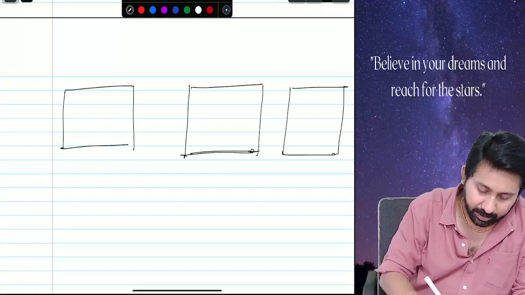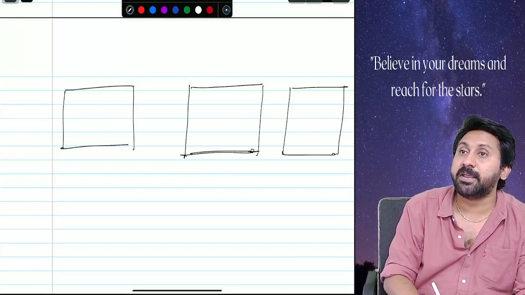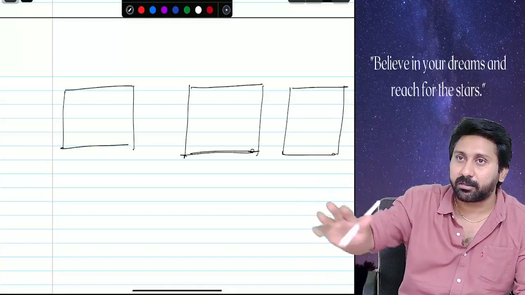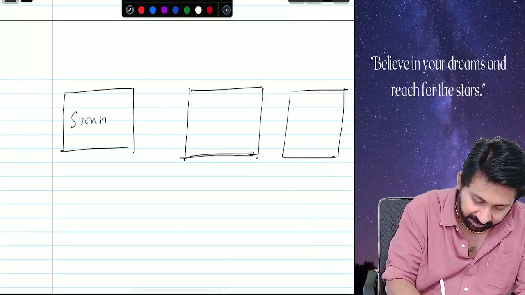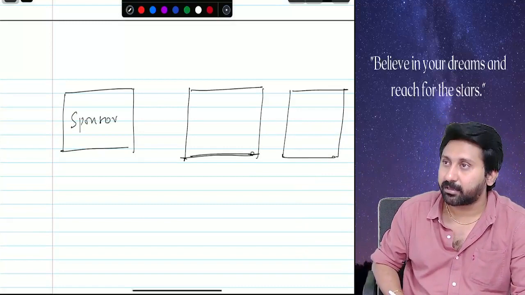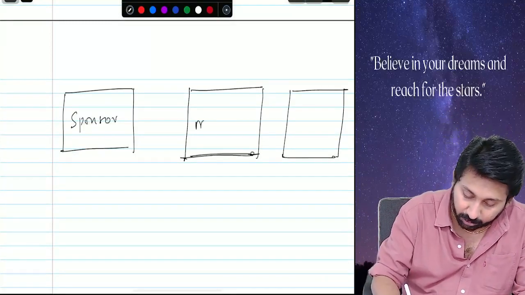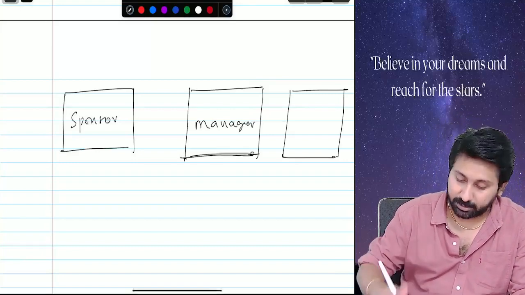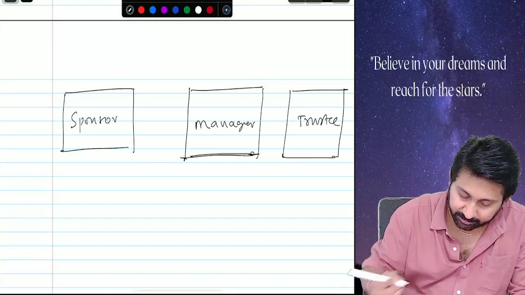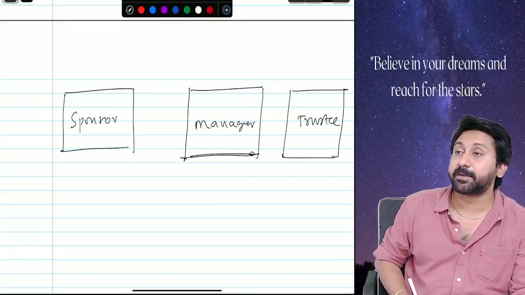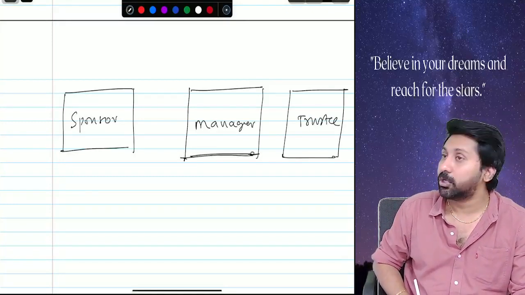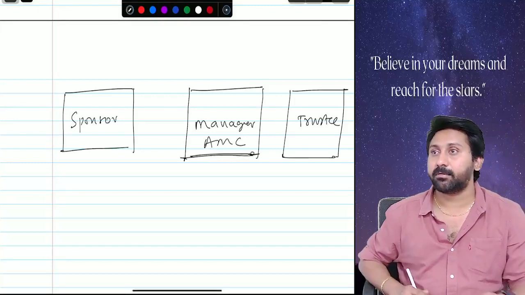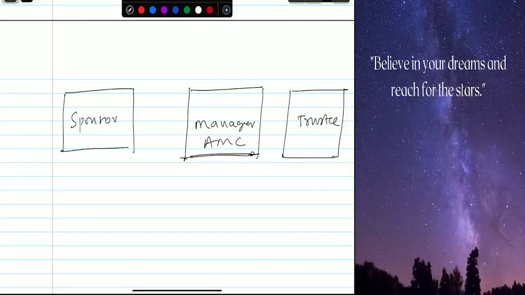See here. In a mutual fund, 3 persons will be there. I am talking from the fund point of view, 3 persons other than the investor. Number 1 will be sponsor. Number 2 is manager. Number 3 is trustee. 3 persons will be there. Number 1, sponsor. Number 2, this manager we call AMC. What is AMC? Asset management company.